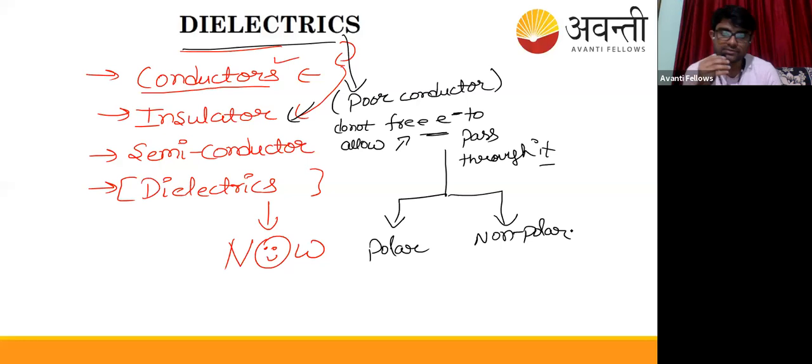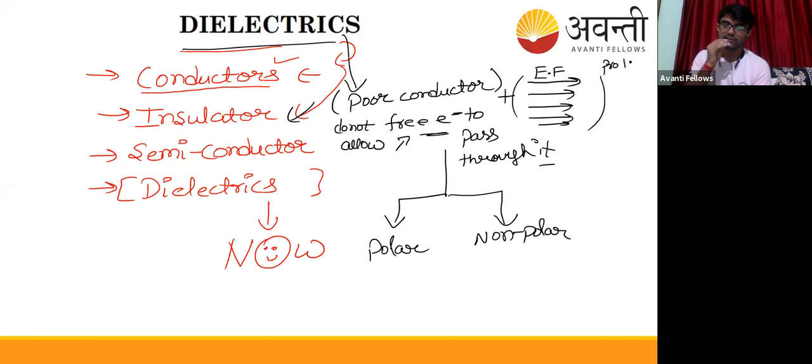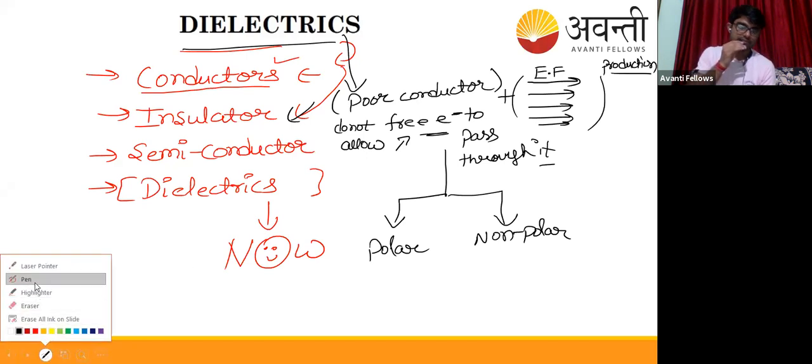They are a kind of insulator in that they resemble insulators in not conducting electricity, but they have the ability to produce an electric field in themselves. The electric field can be generated in the dielectric, but they do not allow electricity to flow through it. So the factor which distinguishes them from insulators is the production of an electric field in them. They are poor conductors plus they allow the production of electric field in them. So let me highlight this point.